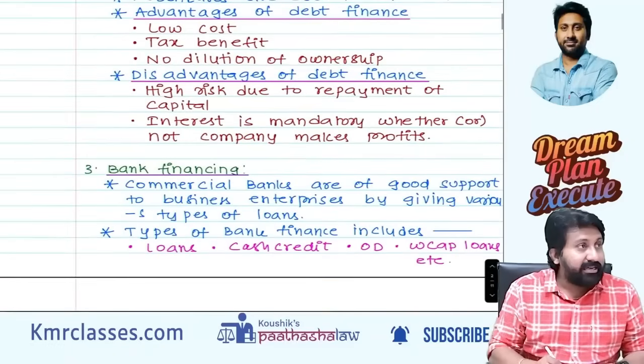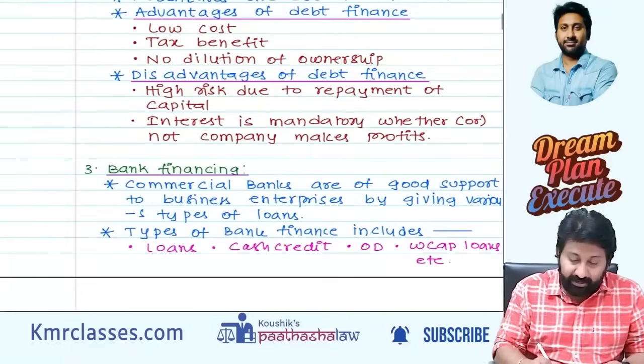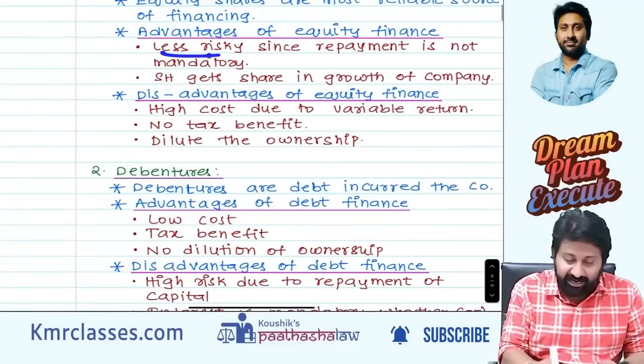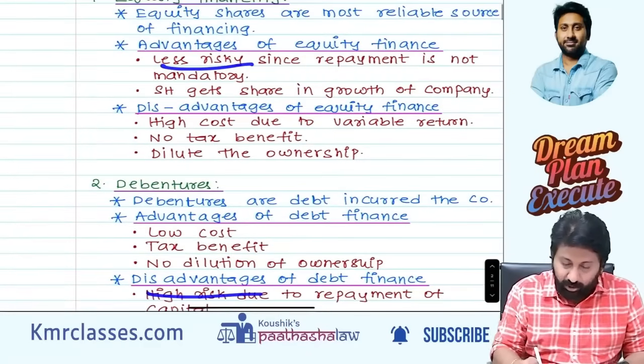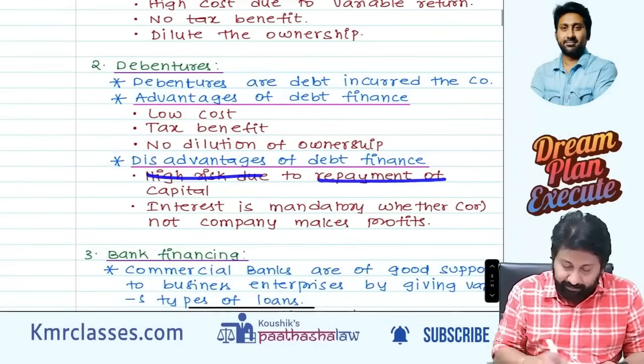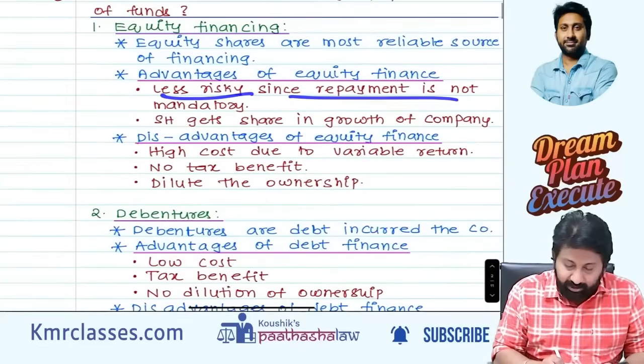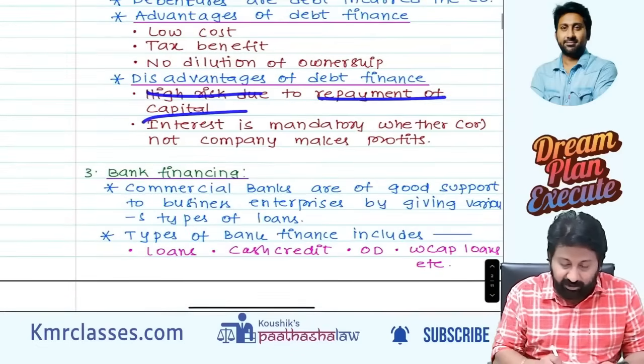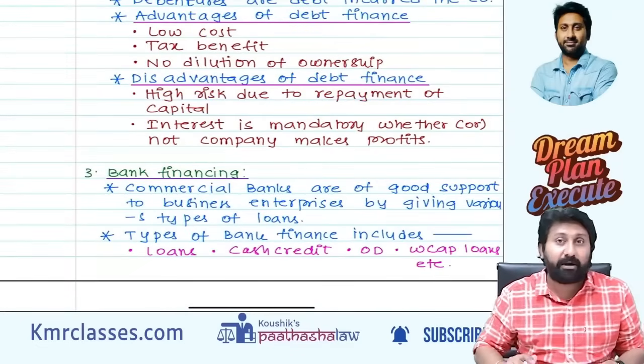Easy. Disadvantages of debt finance. See, advantage here, disadvantage there. Less risky, high risk. Repayment is not mandatory, repayment of capital is mandatory. Shareholders get growth, here growth will not come, and interest is mandatory whether profits are there to the company or not.